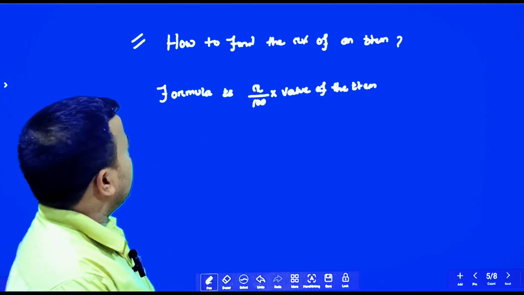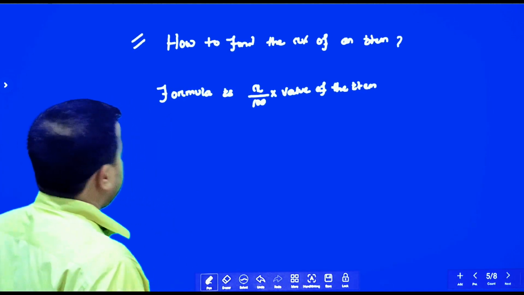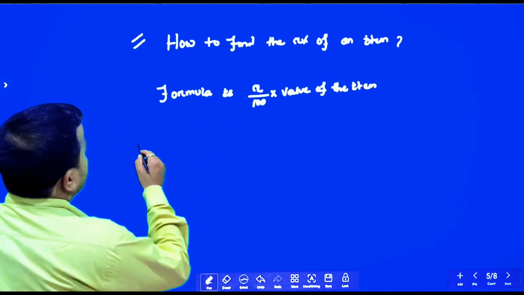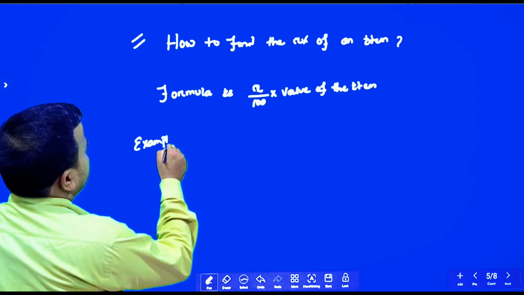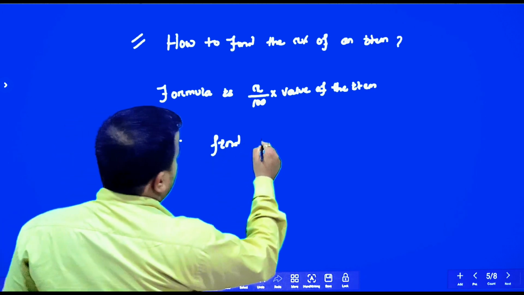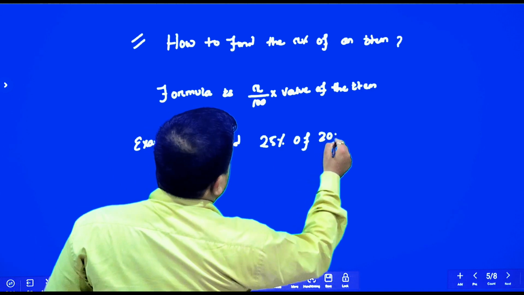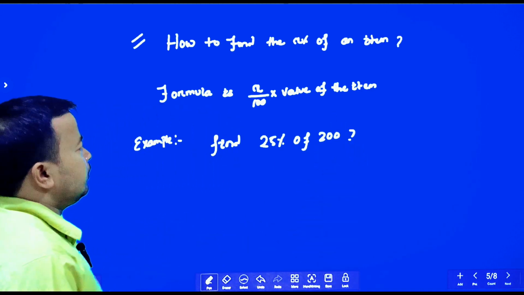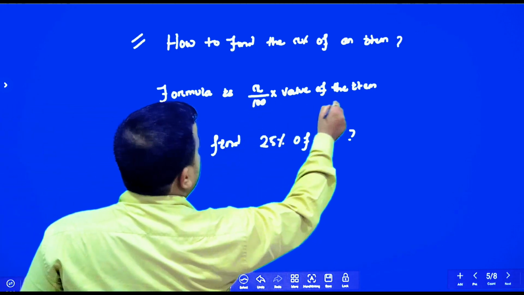Third formula, that is how to find the x% of an item. x% of an item means, the question is, suppose we take an example. Suppose question is find 25% of 200. Okay. So what is the value? Formula is x by 100 into the value of the item.